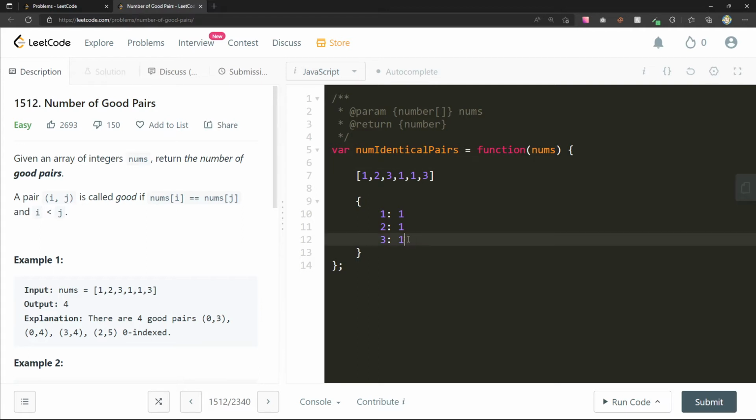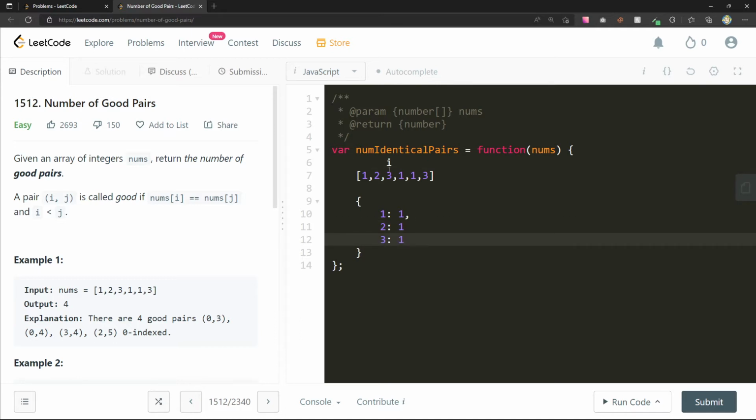Let's now clear this out. You can think of it like we're here at the i. We say, have we seen a one before? No, I haven't seen a one before, but I'll just mark it. Two, have I seen a two before? Nope, but I'll mark it. Three, have I seen a three before?